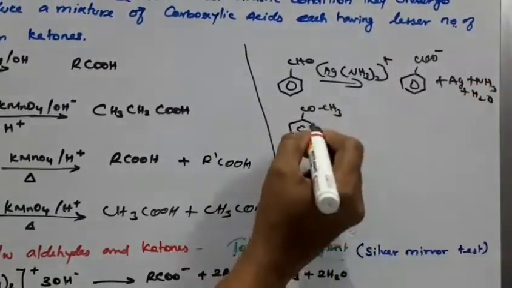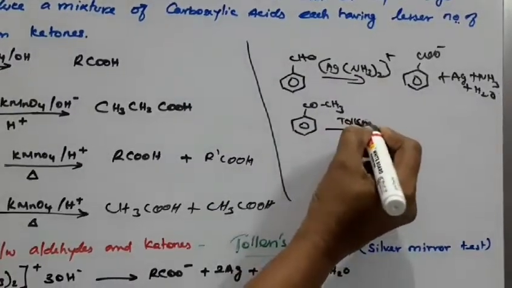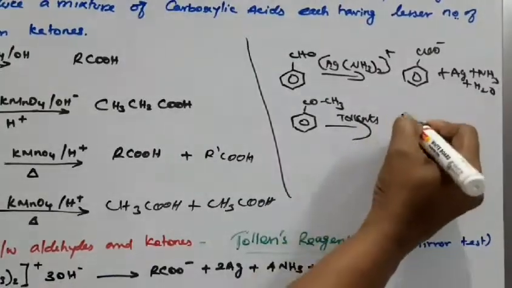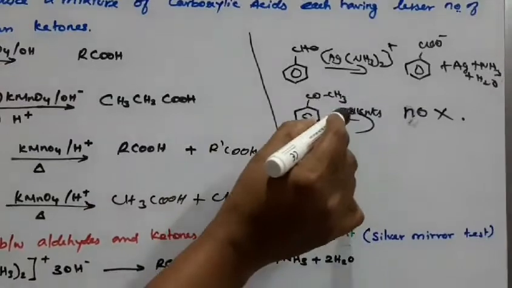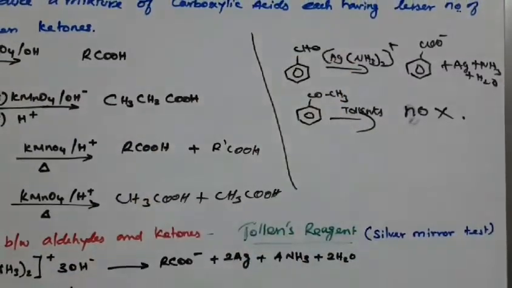For the ketone there is no reaction with Tollens reagent. Because it is a ketone, it does not react with the Tollens test, but the aldehyde reacts with the Tollens test.